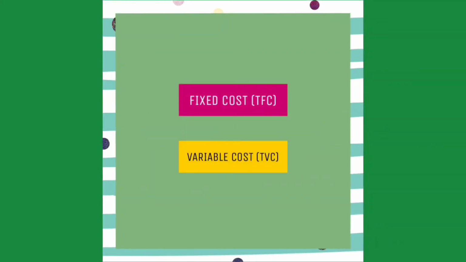Next topic is types of costs. There are 2 types of costs, which are TFC, short for total fixed cost, and TVC, total variable cost. Fixed cost is costs that don't change with the amount produced, while variable cost is costs that do change with the amount produced. For example, the more output we produce, the more resources we need.